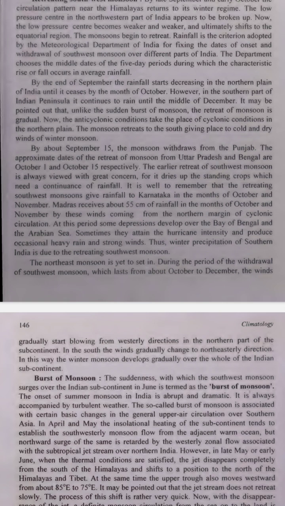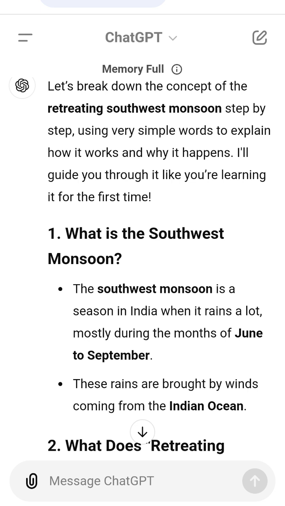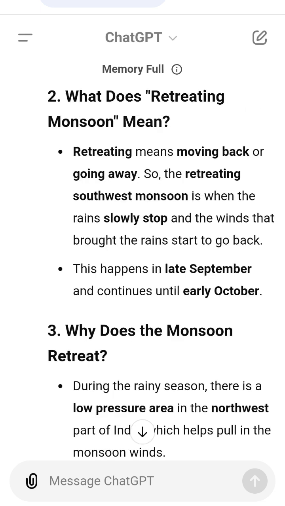9. What happens after the monsoon stops? After the rains stop in the northern plains, the weather changes. Instead of the rainy cyclonic winds, winds that bring rain, there are now anticyclonic winds, winds that don't bring rain and are cold and dry. Example: imagine the rainy clouds being pushed away and replaced by dry, cold air like a cool breeze after a hot day.